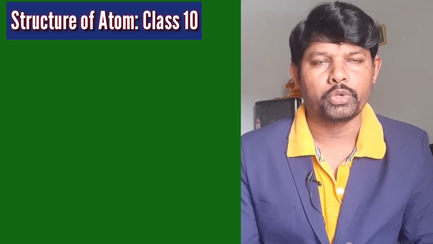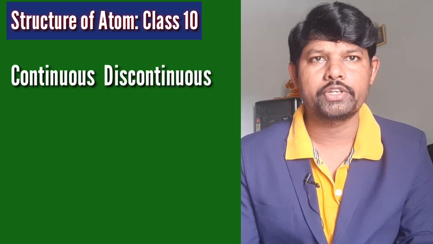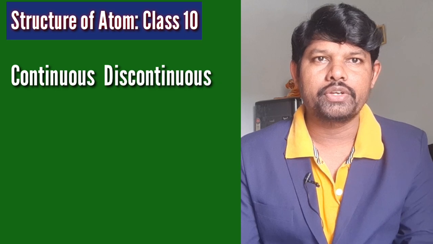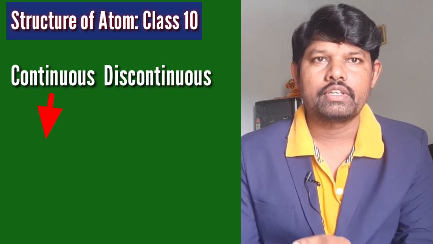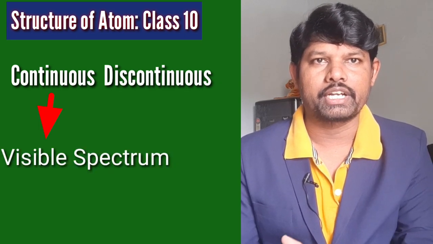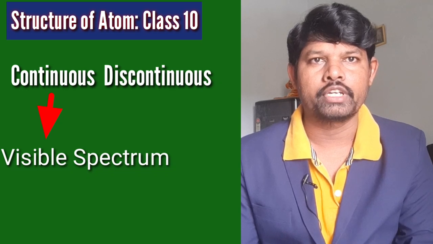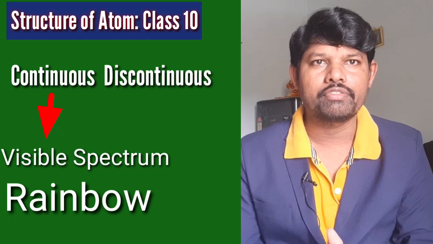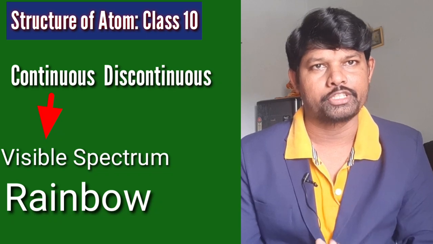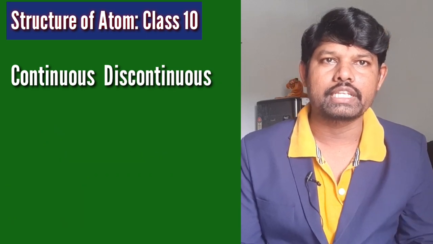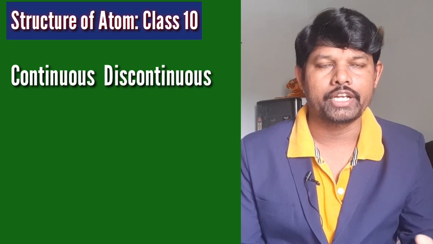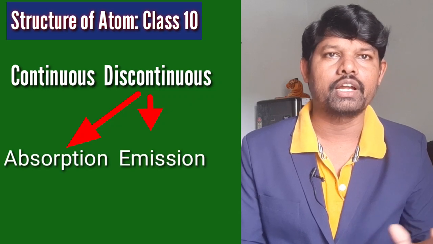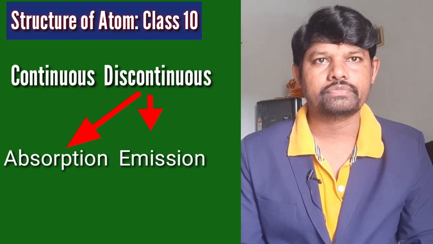Spectrum is of two types: continuous spectrum and discontinuous spectrum. In the continuous spectrum, we observe the visible spectrum. The visible spectrum is the best example of a continuous spectrum. A rainbow is the best example of the visible spectrum in a continuous spectrum. When you come to the discontinuous spectrum, again there are two types: absorption spectrum and emission spectrum.